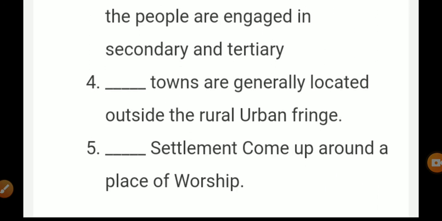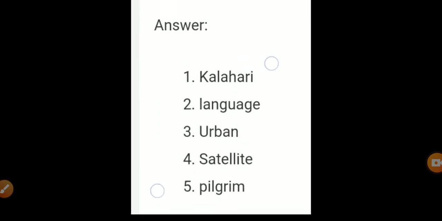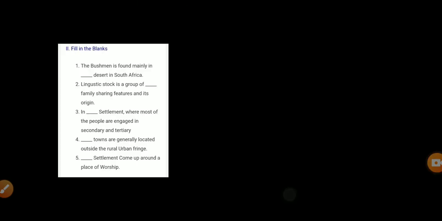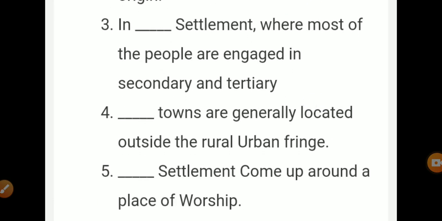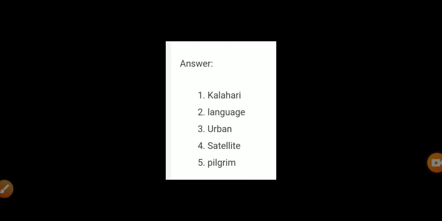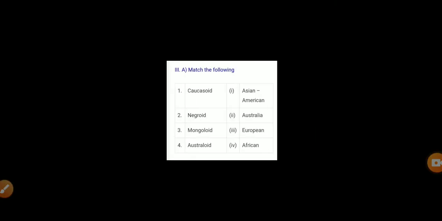Next one, fifth question. Dash settlement come up around a place of worship. Fifth one answer is pilgrim. Pilgrim centers come up around a place of worship. Next we can see the match the following.